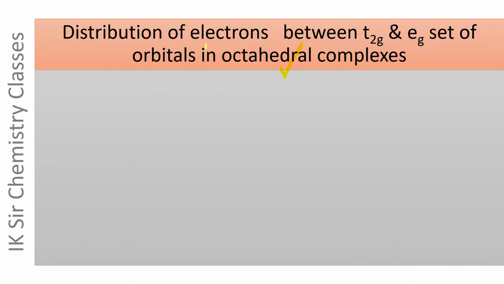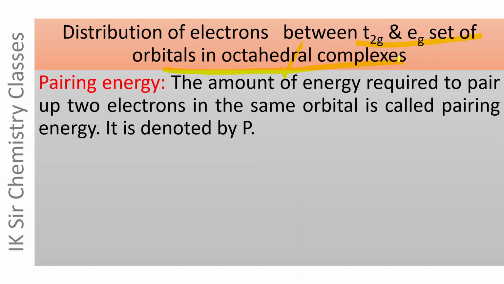And now see the distribution of electrons between T2g and Eg set of orbitals in octahedral complexes. And before it, let us discuss two terms. First term is pairing energy.